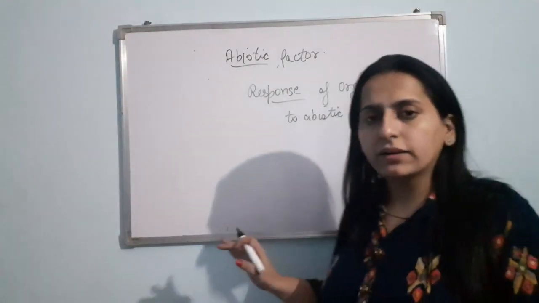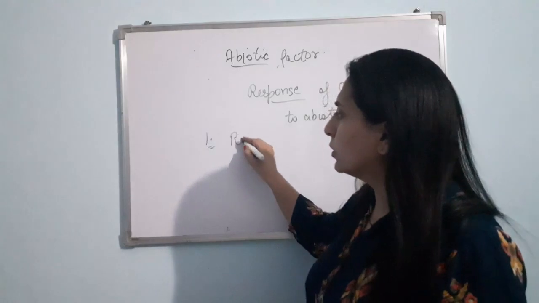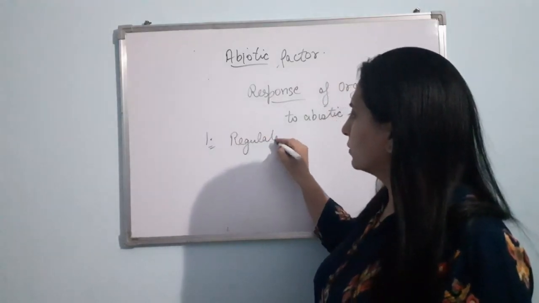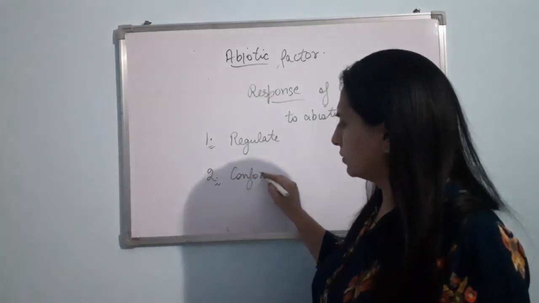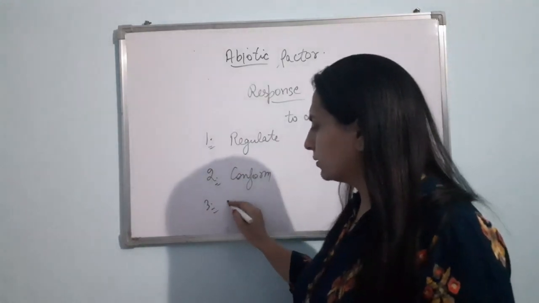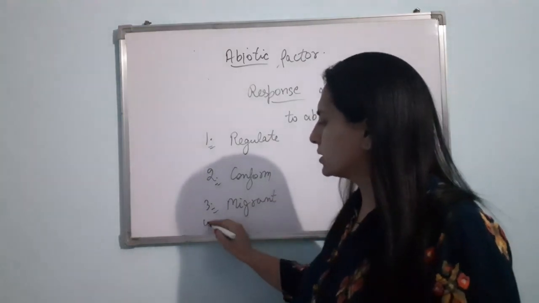Now, if I talk about the different types of organisms, how they respond to the abiotic factors, according to that we have four types of organisms: regulator, conformer, migrant, suspend. Now what is this?